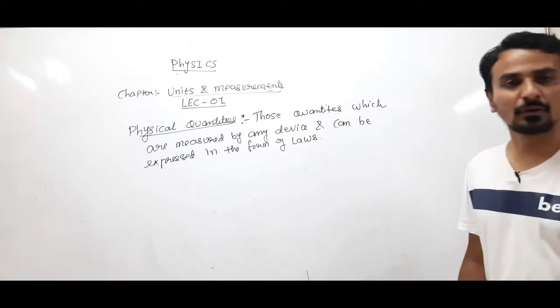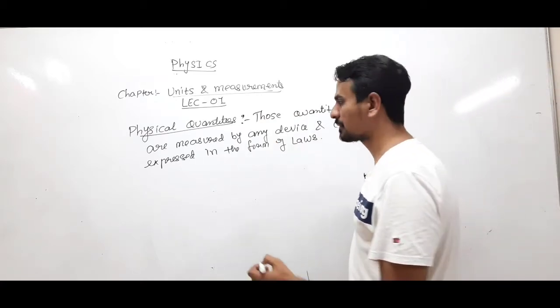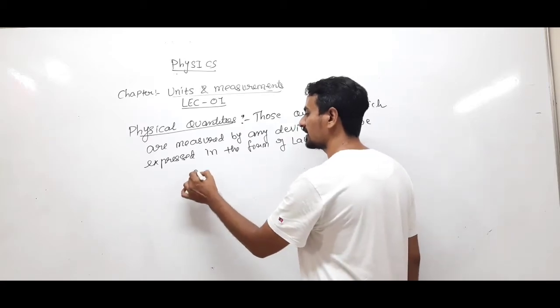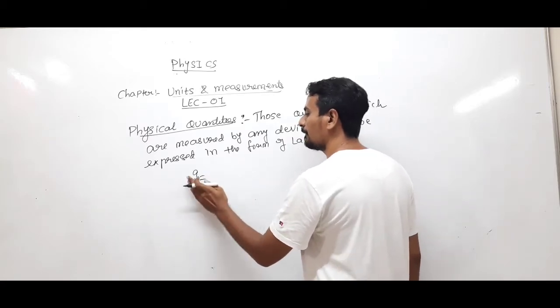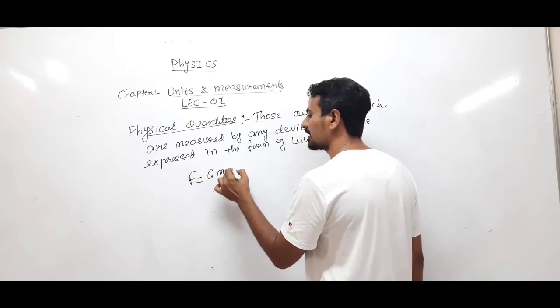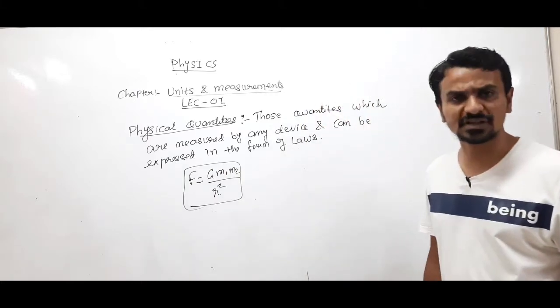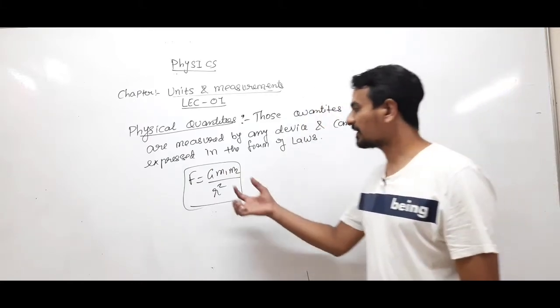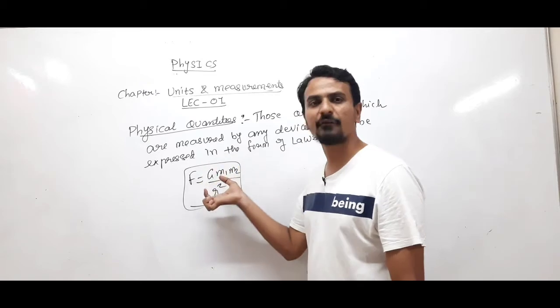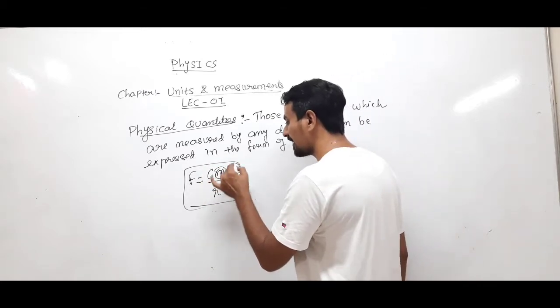These are known as physical quantities. I think in the lower classes you must have gone through this formula: gravitational force, F is equal to G m1 m2 by r square. I am not sure, but this must be known to you. So this is the law of gravitation, where you are using quantities which can be measured.